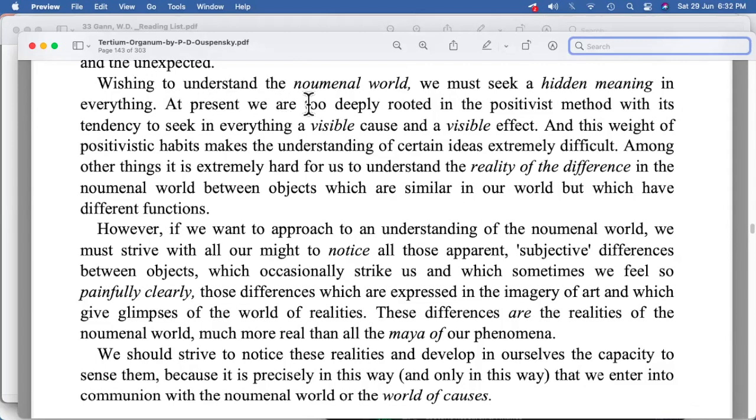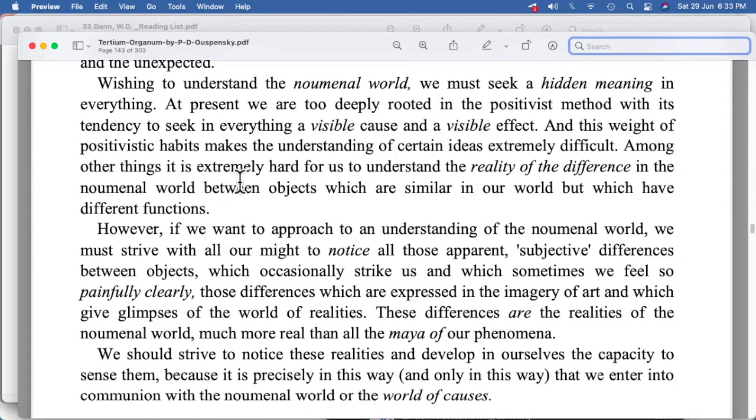Wishing to understand the noumenal world, we must seek a hidden meaning in everything. At present, we are too deeply rooted in the positivist method with its tendency to seek in everything a visible cause and a visible effect. And this way of positivistic habits makes the understanding of certain ideas extremely difficult.